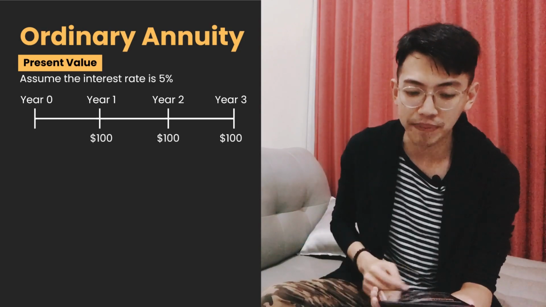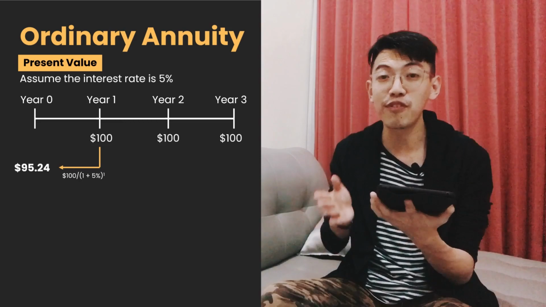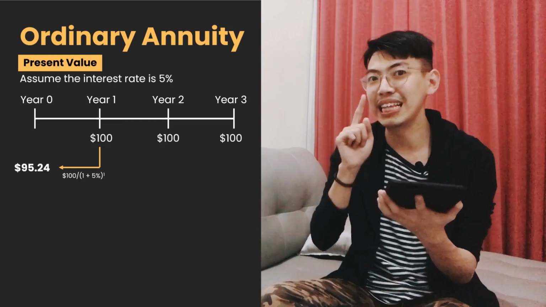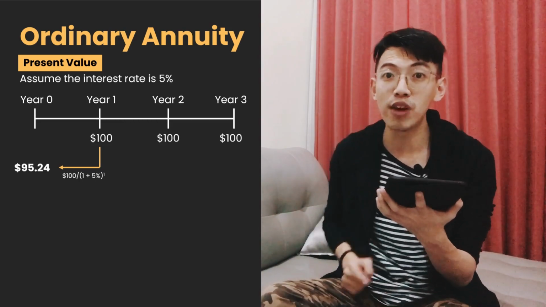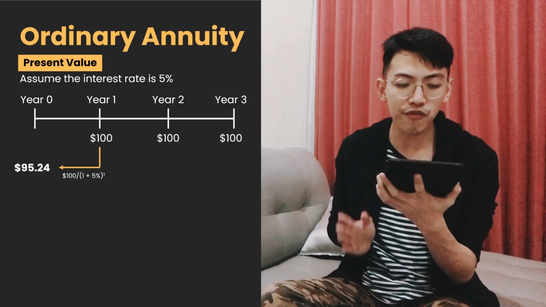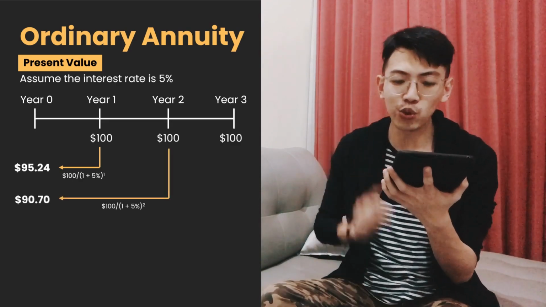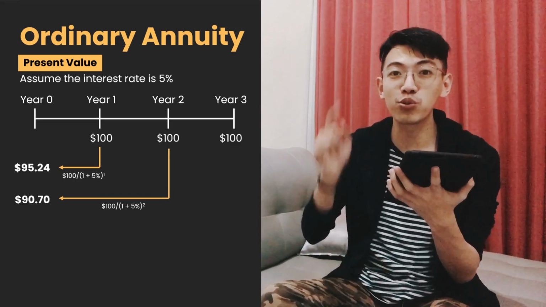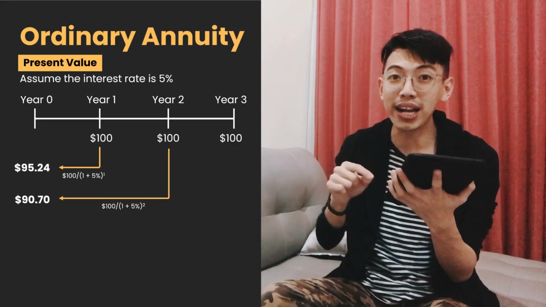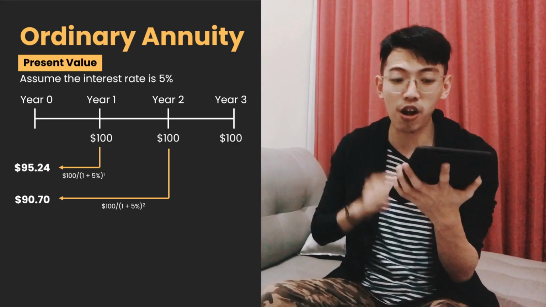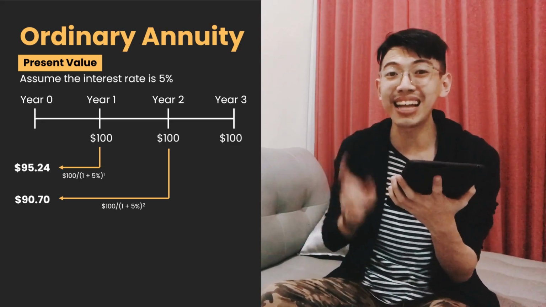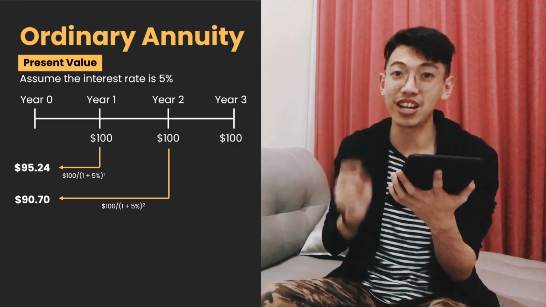Start from year 1. It is 100 divided by 1 plus the interest 5% to the power of 1. It equals $95.24. Year 2, 100 also, it means 100 divided by 1 plus 5% to the power of 2. It equals $90.70.